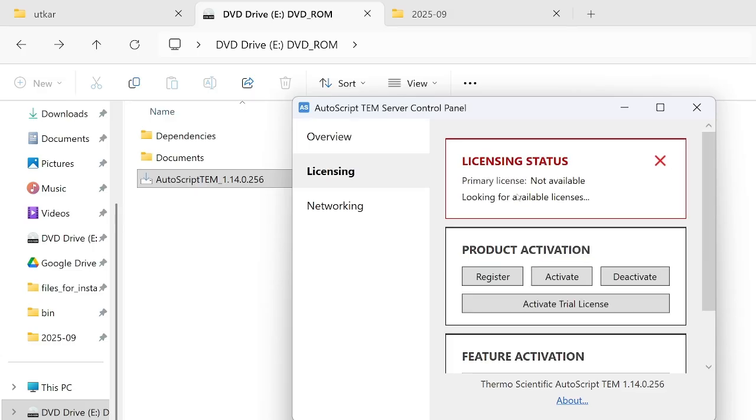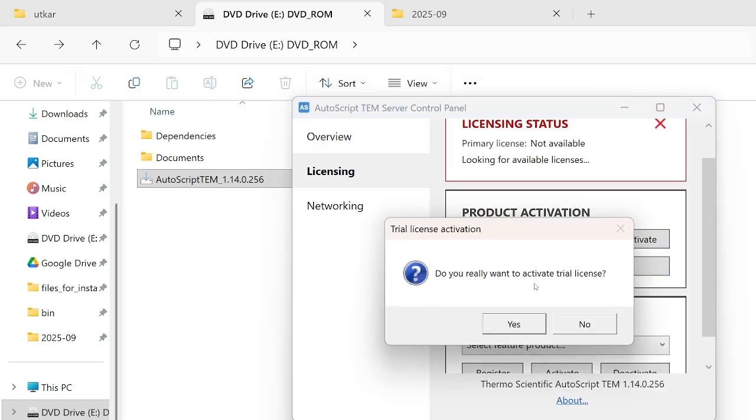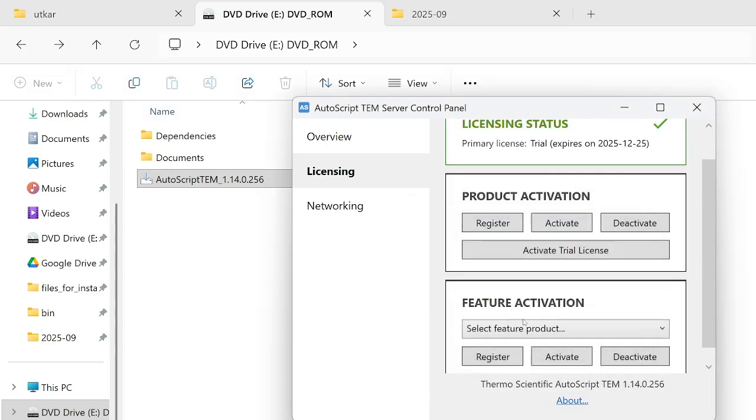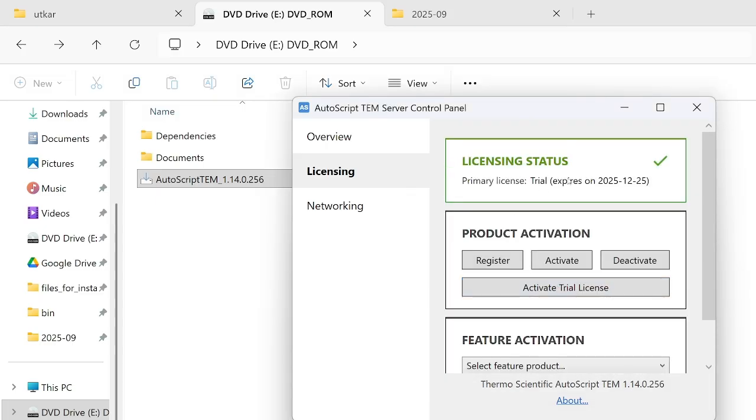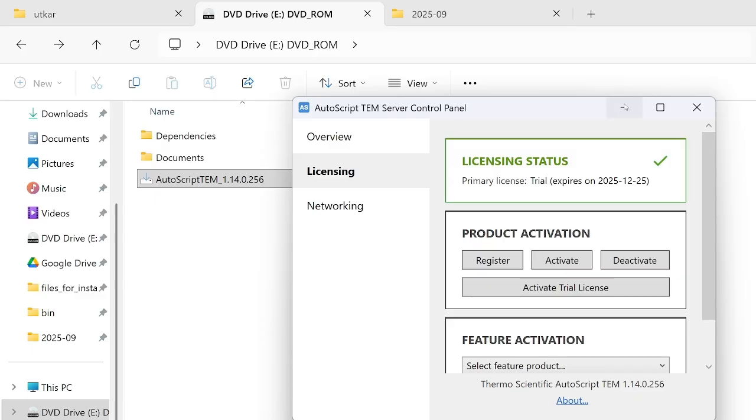And if we click on manage license, you will see this option of activate trial license, and here we go and activate it. So this trial license actually works for 90 days to use the simulator. So here you go, it lists when it is going to expire on 25th of December, about 3 months. So now we can do our scripting.